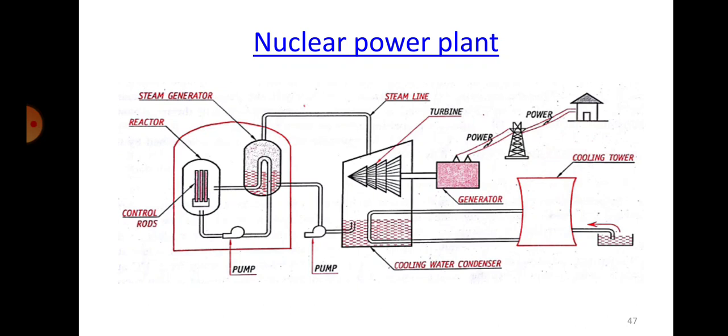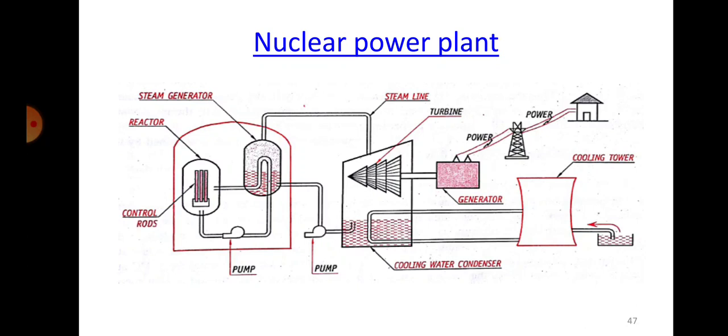After solar energy, the next one was wind energy. As I've told you, wind is also a form of solar energy. We are using the energy of the wind to run the wind turbine, and from the turbine we are coupling it with the generator and producing power. Then we also studied hydraulic energy or hydropower, where the energy of the water is used to run the turbine, and again it's connected to the generator and electricity is produced.